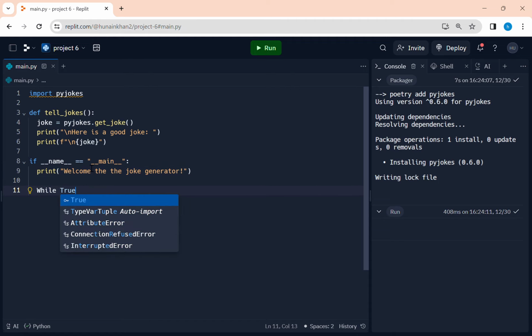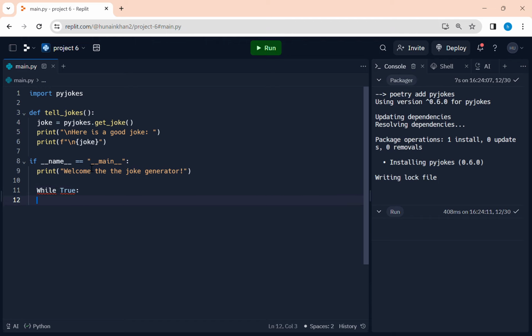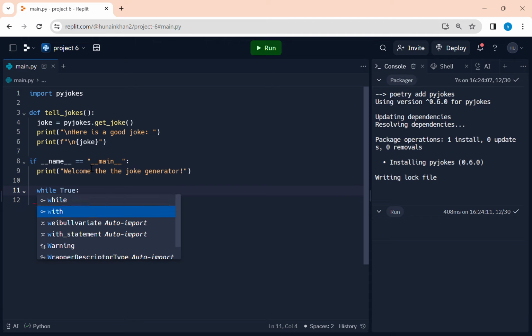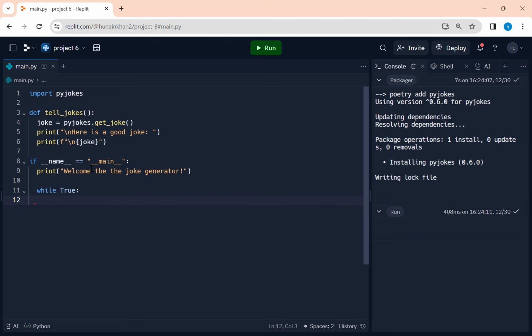While true, right? Did I make a spelling mistake? Oh, it's okay. User_input.